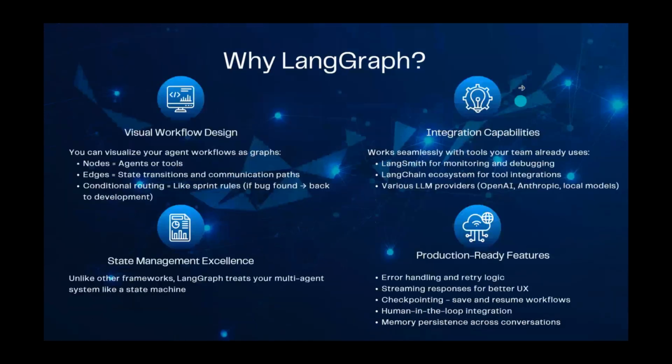And next, I want to discuss, as I mentioned from the beginning, that we are using LangGraph here. I chose LangGraph for four main reasons. The first one is visual workflow design.